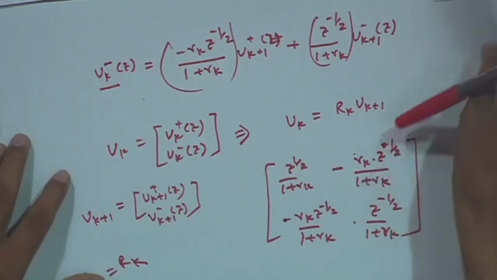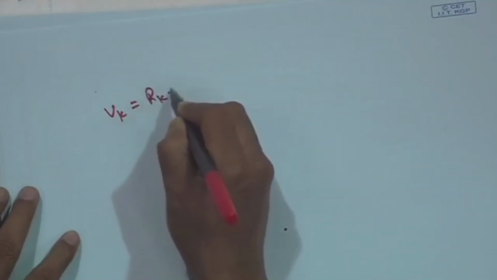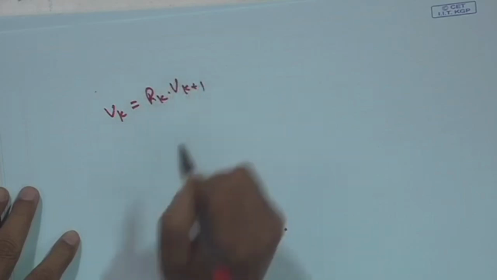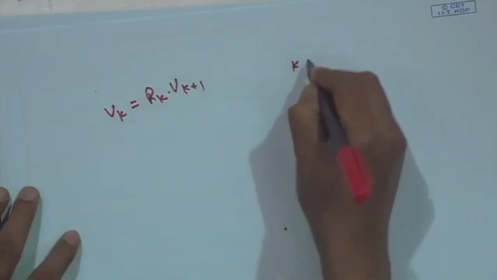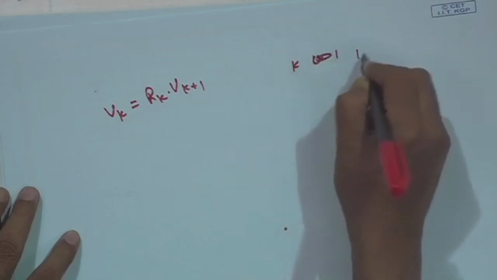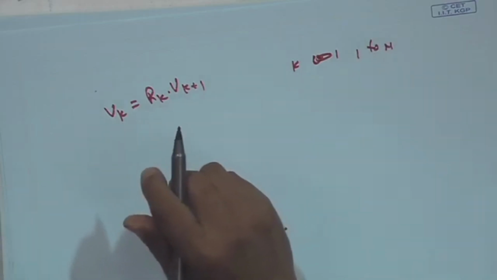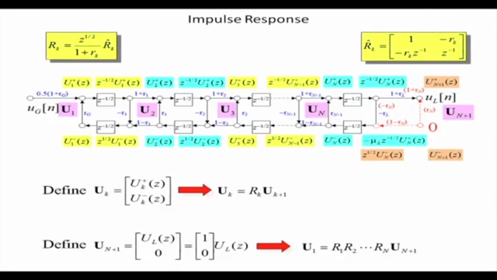Okay. Now, if u k is equal to r k into u k plus 1, and k varies from 1 to n, then what will happen?